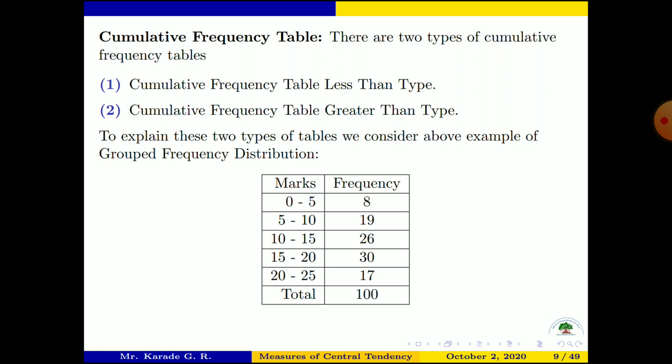Suppose we have students with marks 15, then it will be included in that class, okay. 15 marks, because 15 is included here, it is not included here, 15 is excluded. So in this way we know how to write the frequencies, okay.